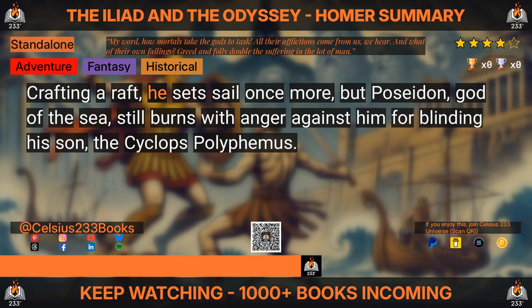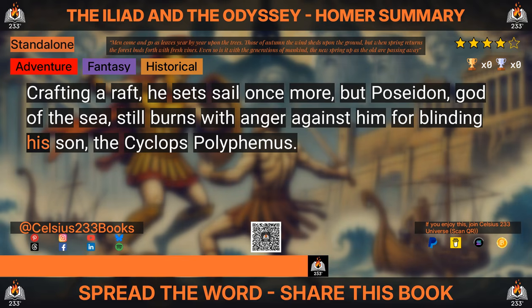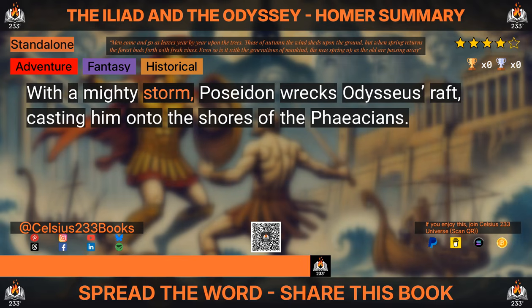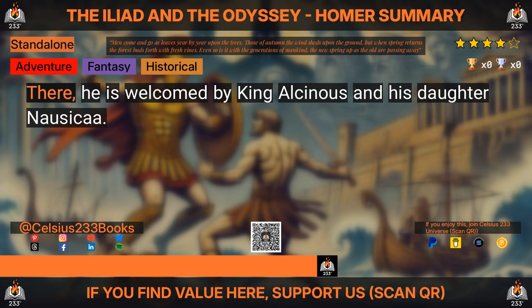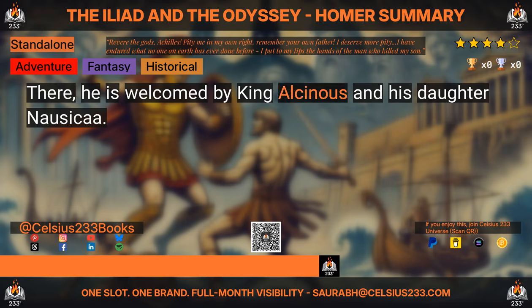Crafting a raft, he sets sail once more, but Poseidon, god of the sea, still burns with anger against him for blinding his son, the Cyclops Polyphemus. With a mighty storm, Poseidon wrecks Odysseus' raft, casting him onto the shores of the Phaeacians. There, he is welcomed by King Alcinous and his daughter Nausicaa.